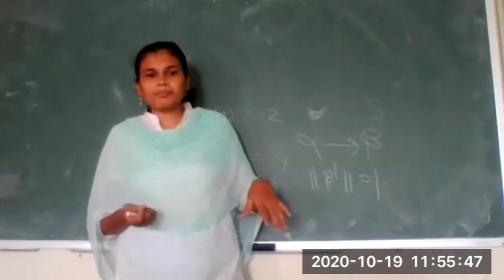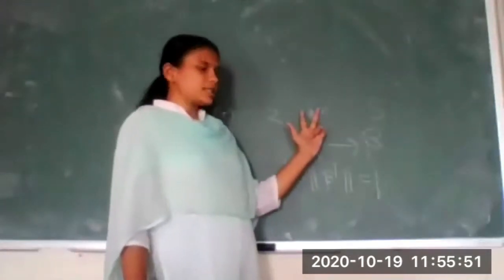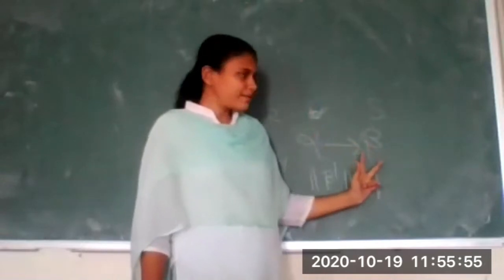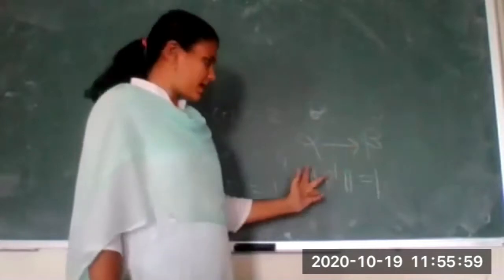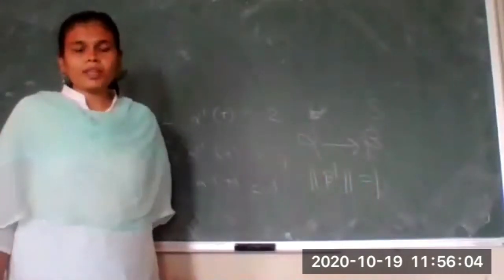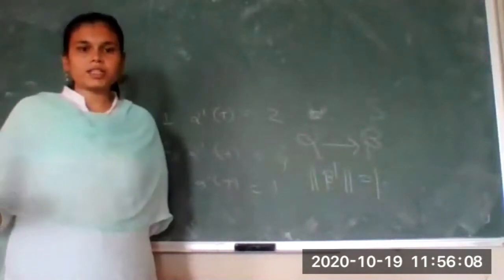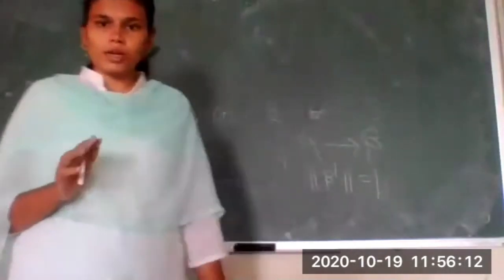So that's why we are now converting the curve alpha, which is in terms of parameter t, to a curve beta which will be in terms of s, in such a way that the norm of beta dash should be equal to 1. We will reparameterize the curve alpha in terms of beta such that the new curve should have a unit speed. Okay.